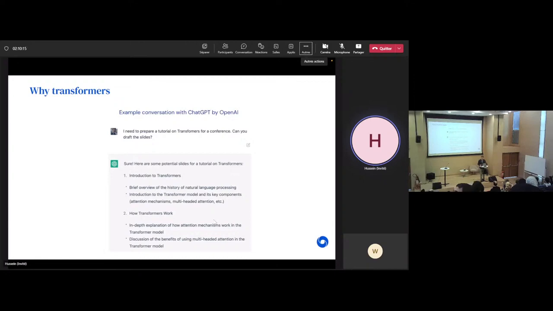Here I tried to ask it for suggestions on how to make a tutorial on transformers, and it gave me a pretty reasonable plan for this. And the cool thing is that you can converse with it, right? You can tell it, okay, I like it, but maybe this part is not that good. Can you change it? And it will suggest edits, right? So it's pretty cool.